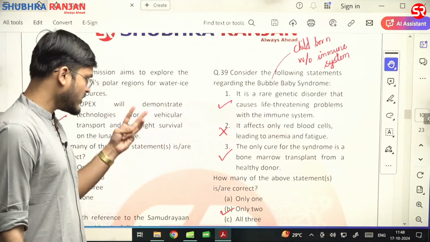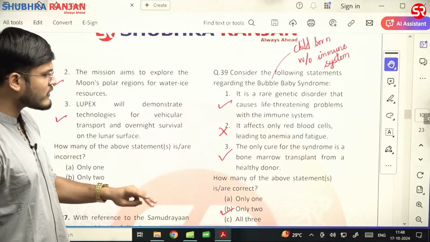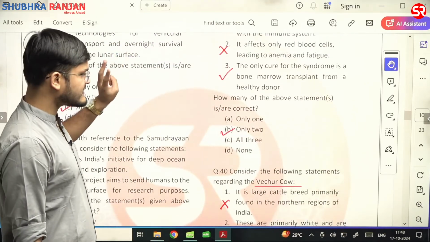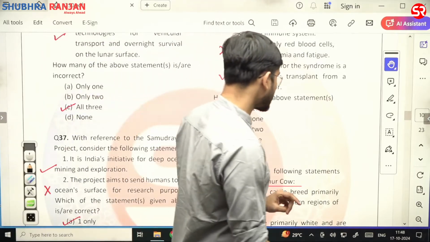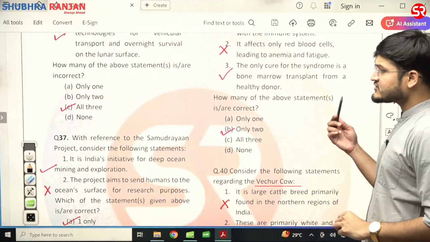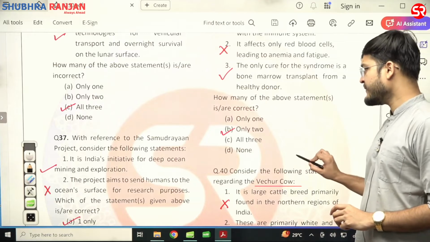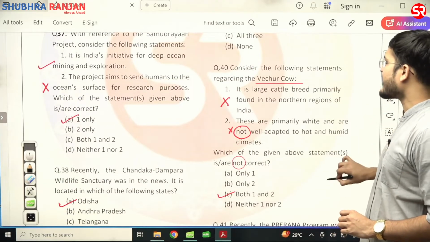Second statement is wrong. The only cure for the syndrome is a bone marrow transplant from the healthy donor. Yes. Third statement is correct. Only two statements are correct. Two statements are correct. Second statement is wrong. So correct answer would be B. B for ball is the right answer.